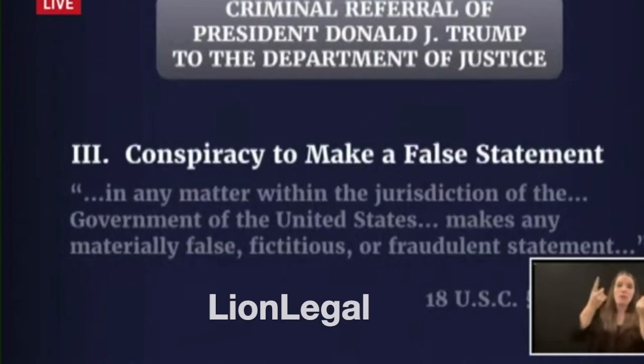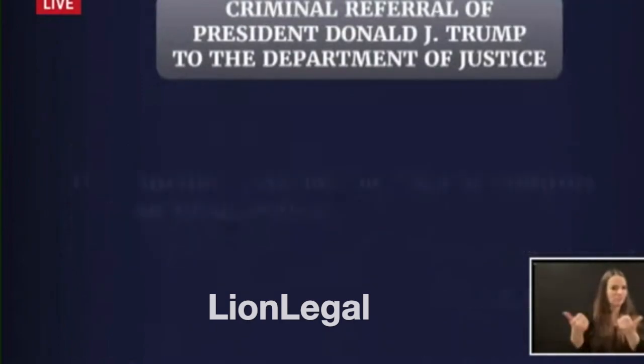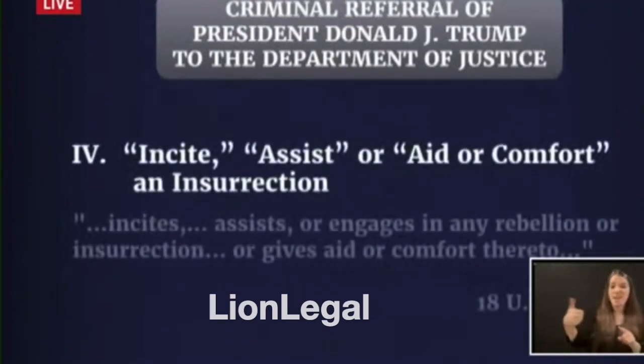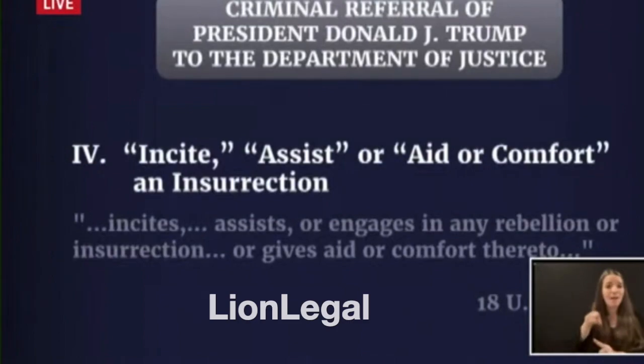The fourth and final statute we invoke for referral is Title 18, Section 2383. The statute applies to anyone who incites, assists, or engages in insurrection against the United States of America, and anyone who gives aid or comfort to an insurrection. Last charge would be that of insurrection.